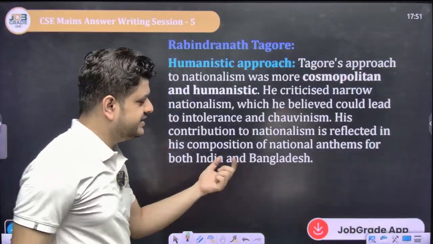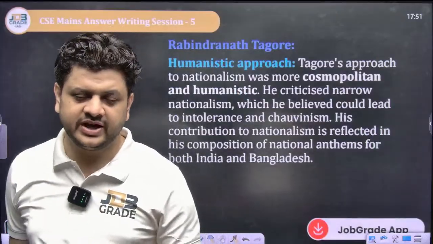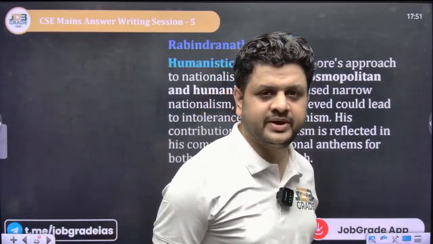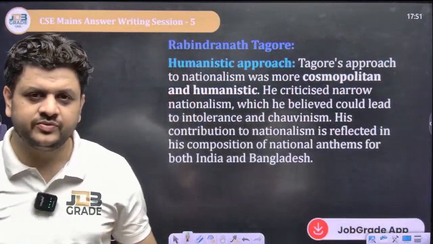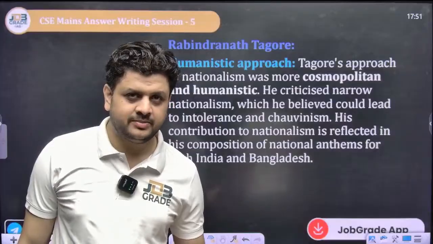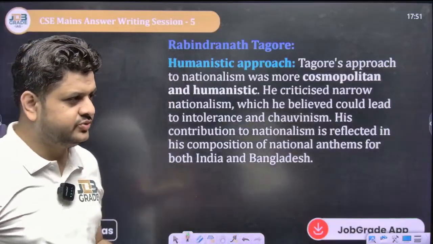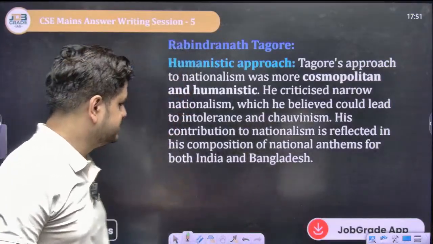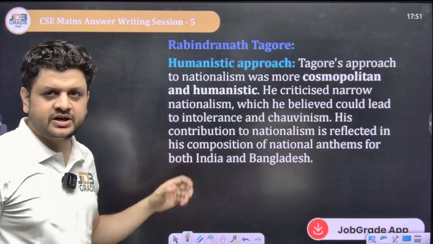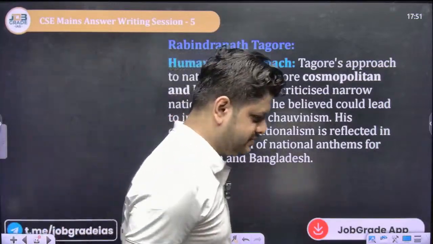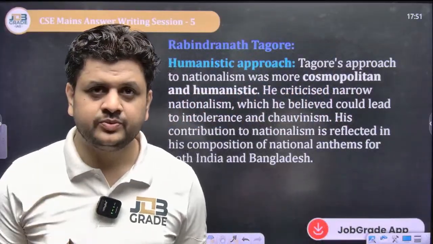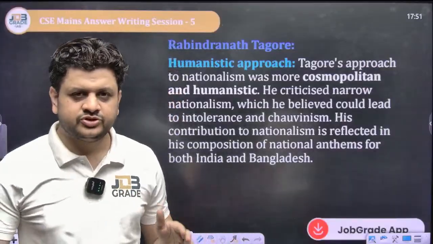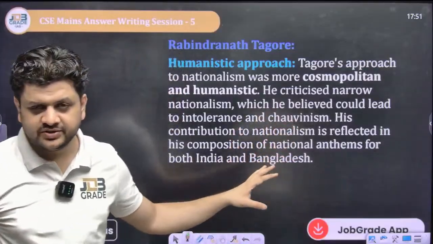And the national anthem of Bangladesh, which he composed in 1905 during the partition of Bengal, during the Swadeshi boycott movement, which had the initial words Amar Sonar Bangla, Amar Sonar Bangla. So these were the contributions of both Mahatma Gandhi and Rabindranath Tagore when it comes to the education system and nationalism. The UPSC wanted to compare the approaches of both of these great leaders.